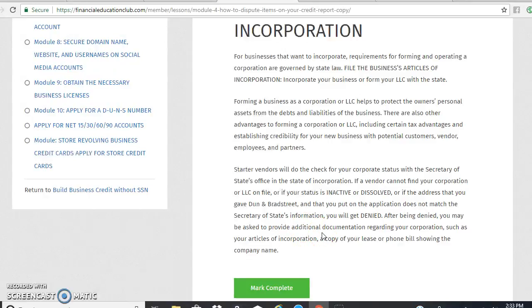So you've got to follow these steps just like we gave out. They're very easy. But right now you should have gone through steps 1, 2, 3, and right here you need to go ahead and do your articles of